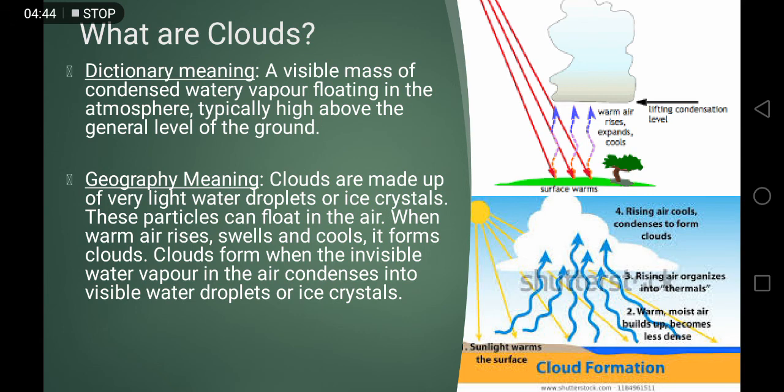Clouds form when the invisible water vapor in the air condenses. Condenses means contract. They become so tight with each other into visible water droplets or ice crystals. At times these are also ice crystals when it snows.